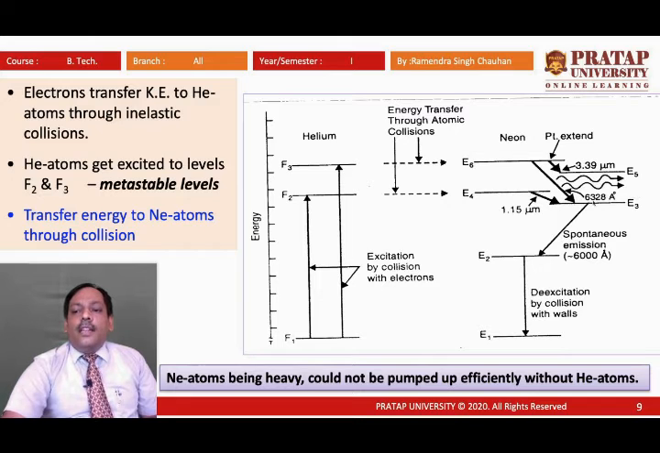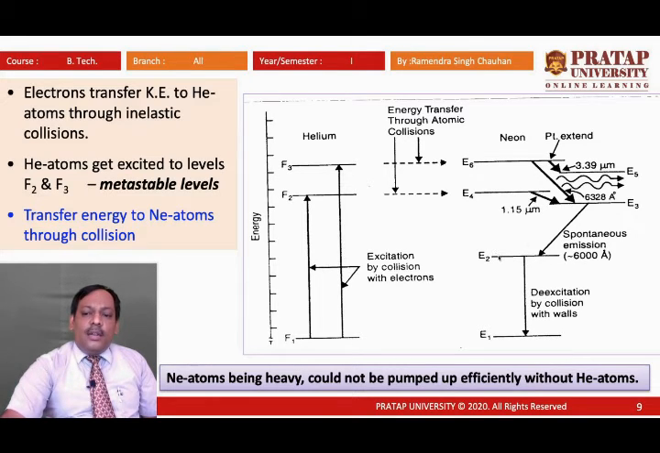Now, at the E3 level, the energy of the neon atoms is not fully consumed because they are still in an excited state. After they reach the E3 level, they complete their lifetime there, and after completing it they release the excess energy in the form of spontaneous emission. Spontaneous emission of 6000 angstrom takes place and the atoms reach the E2 level. Now the neon atoms reach the E2 level, and what happens next?